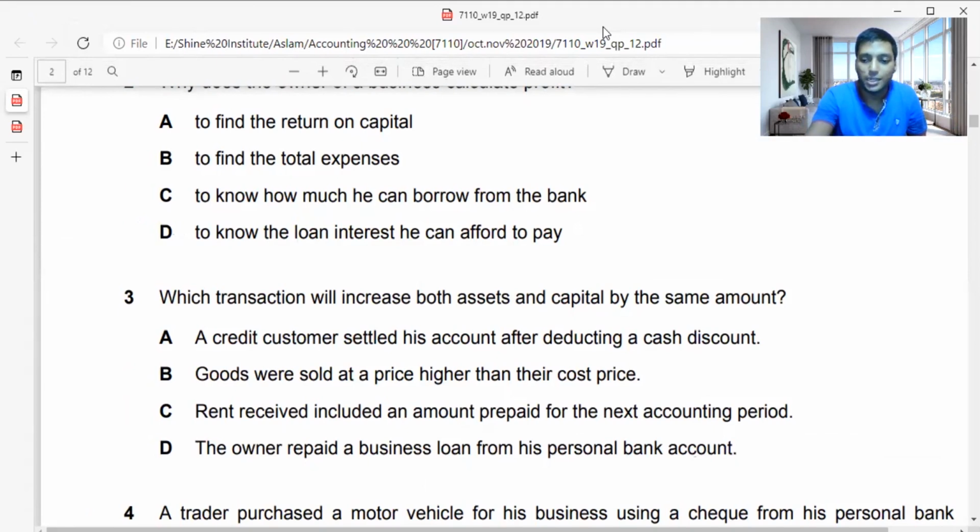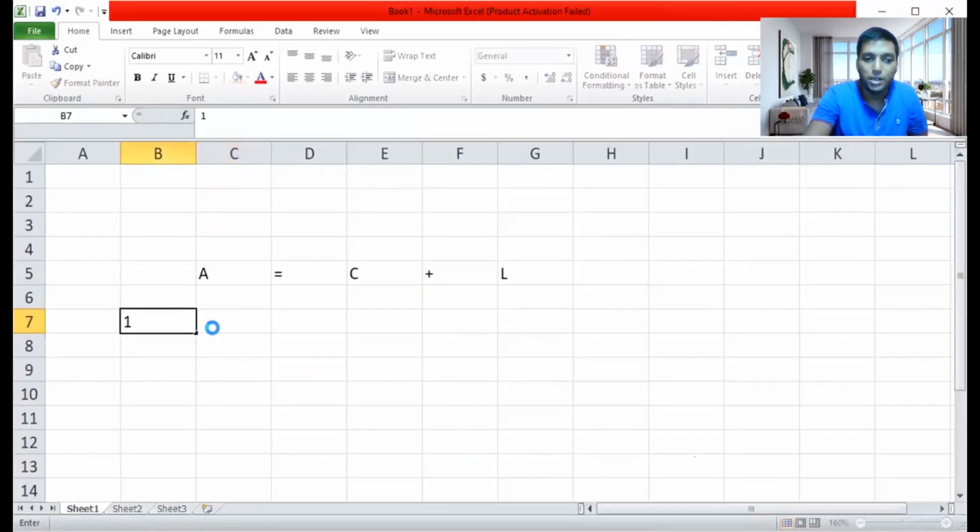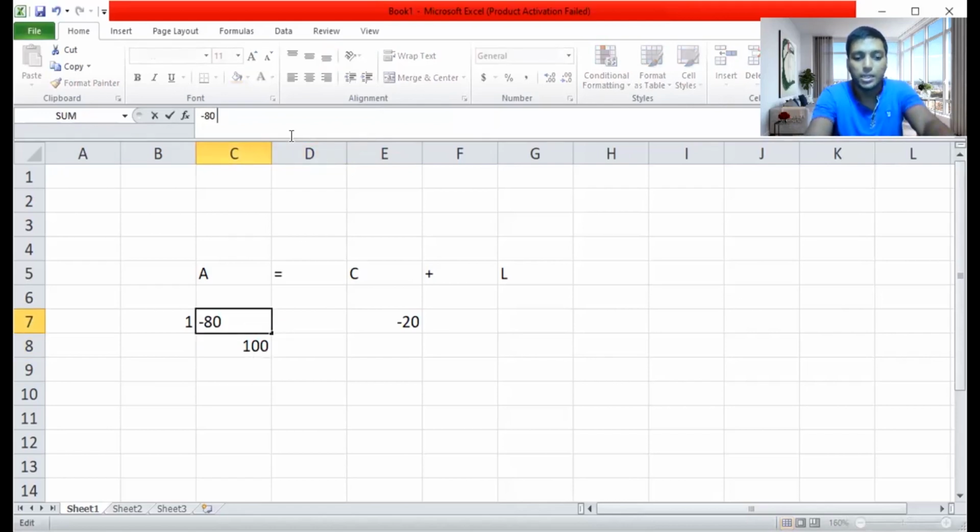So for example, if he is paying 100 rupees and getting a discount of 20, the business will have an 80 increment, and the business will lose 20 because he's been given a discount allowed. And again the business will get 100 of cash. So 80 debtors paid. I'm just giving an assumption, guys. Always remember when you're doing a sum, you need to have this assumption.